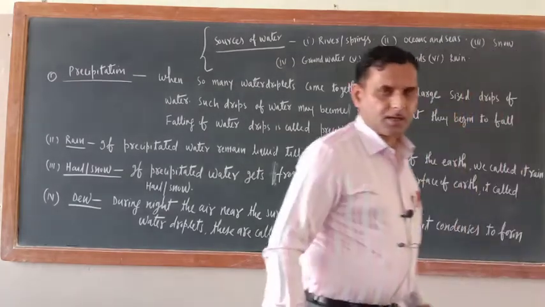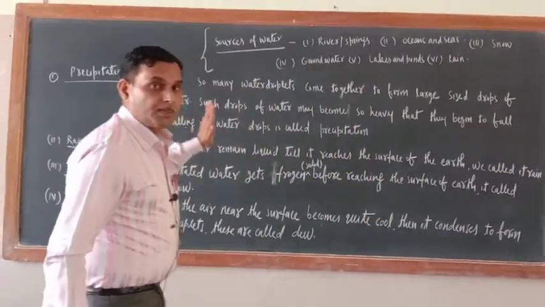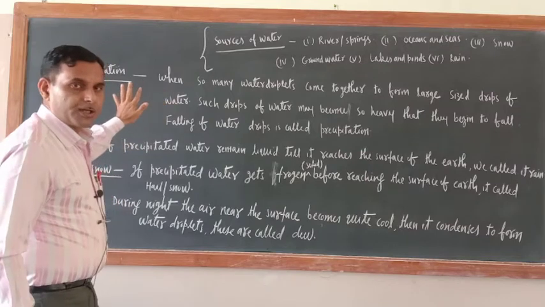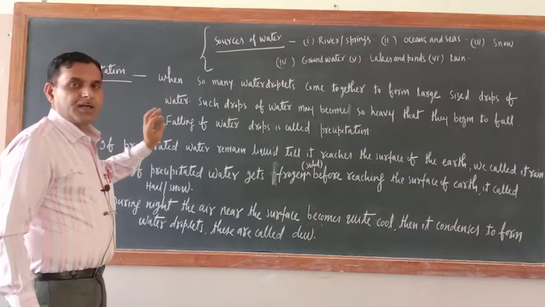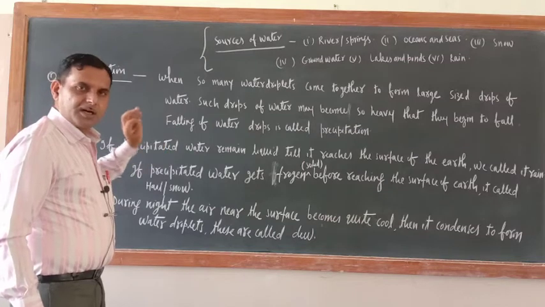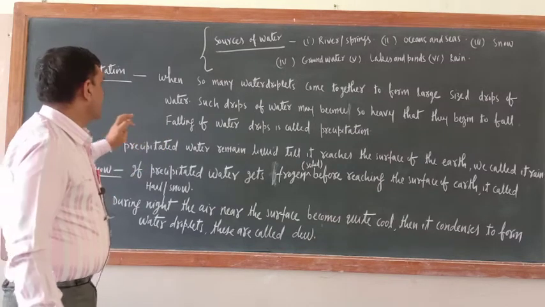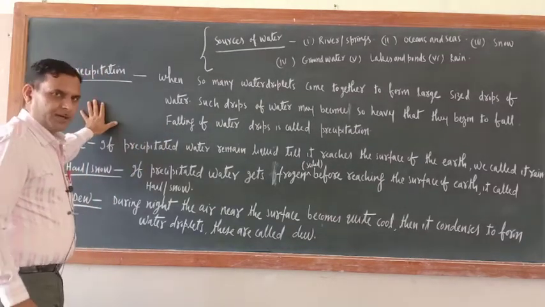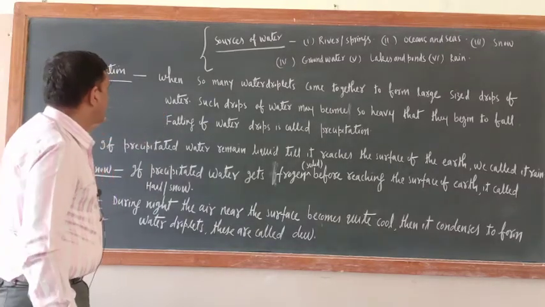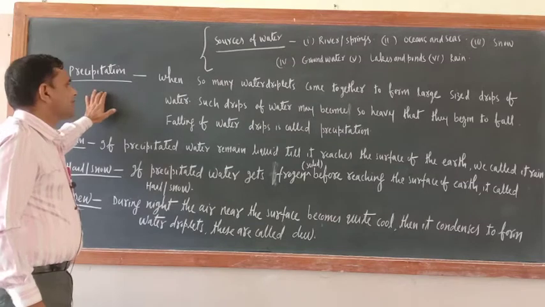We are in chapter number 14, the water chapter, and I taught you the water cycle. In the water cycle, some processes are involved. What are the processes involved in the water cycle? Evaporation, transpiration, condensation, then precipitation. Till condensation I have covered. Today I am going to teach you precipitation.